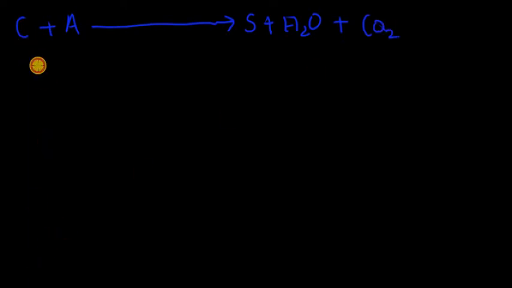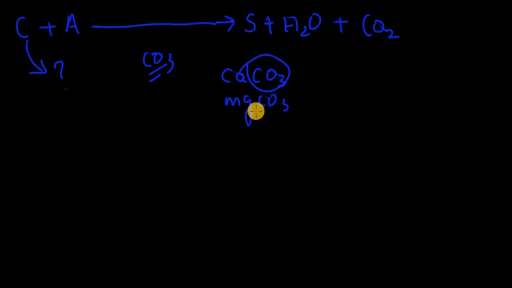So what are carbonates here? Carbonates are the compounds which have CO3 in their last part. For example, calcium carbonate has the CO3, and magnesium carbonate has CO3. All these compounds are carbonates because they have this CO3 at the end.